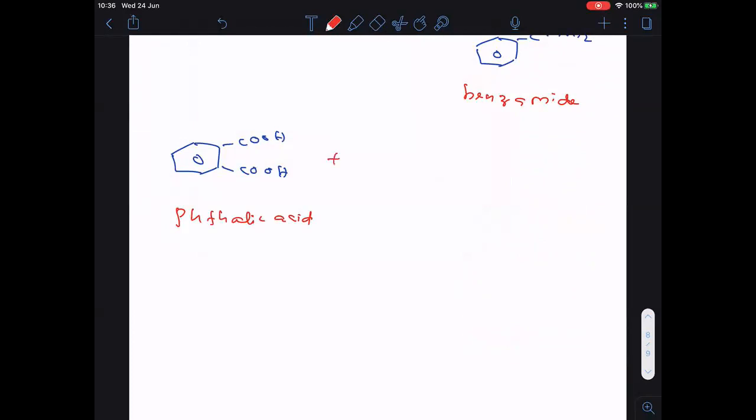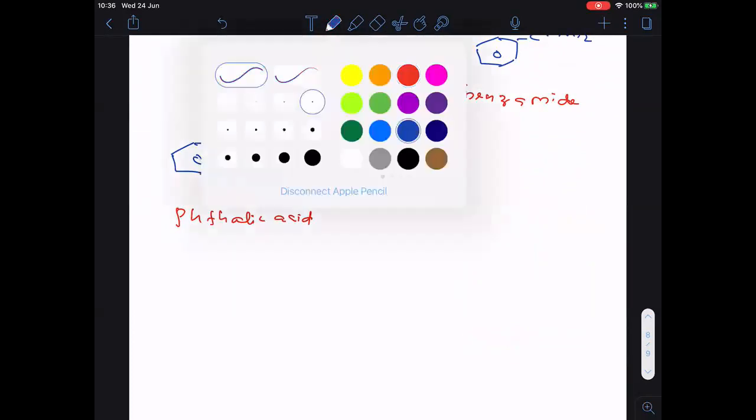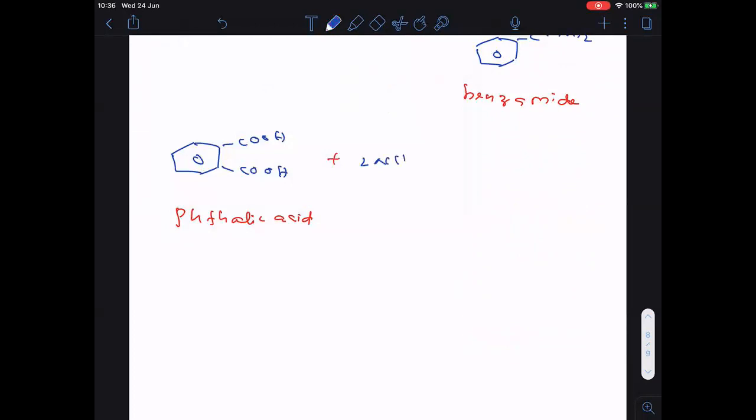Phthalic acid, when treated with 2 moles of ammonia, because 2 COOH groups are there, gives COO minus NH4+, and similarly here also COO minus NH4+, ammonium phthalate.